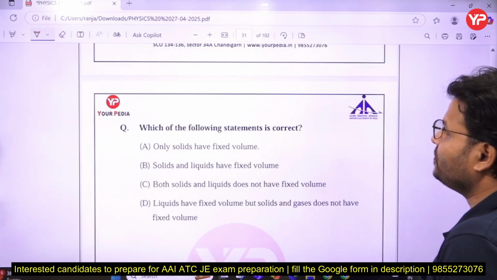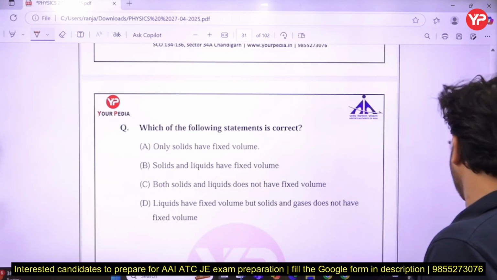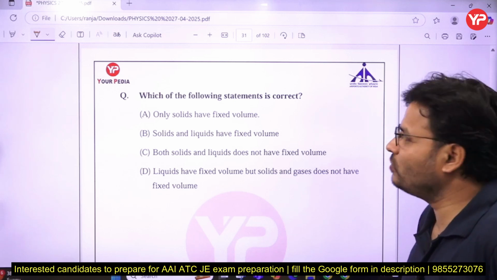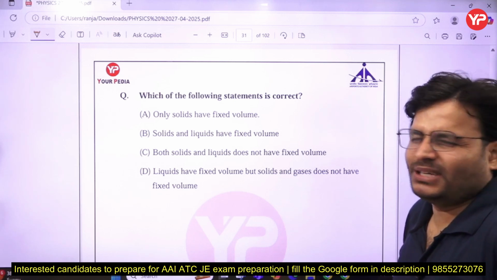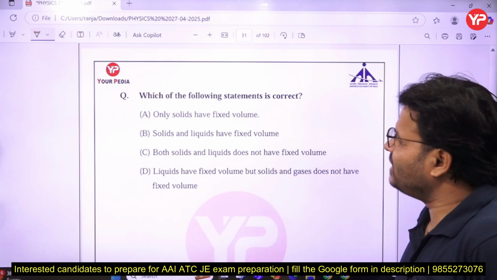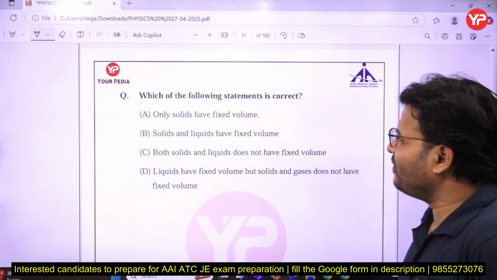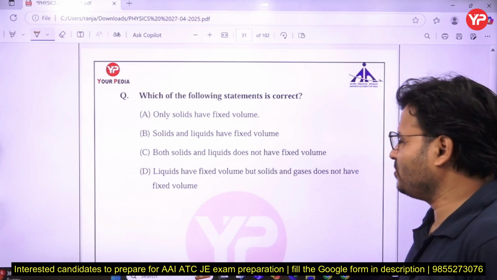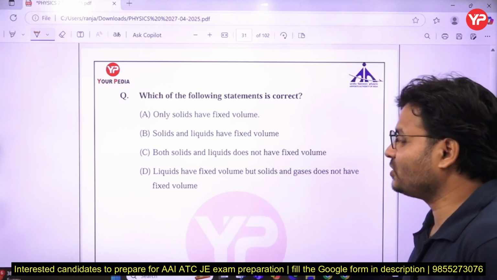So this is the next question. Which of the following is correct? Only solid have fixed volume. That is an easy question, everyone can do that. Only solid have fixed volume. Solid and liquid have fixed volume. Both solid and liquid do not have fixed volume. Liquid have fixed volume and solid and gas do not have fixed volume.